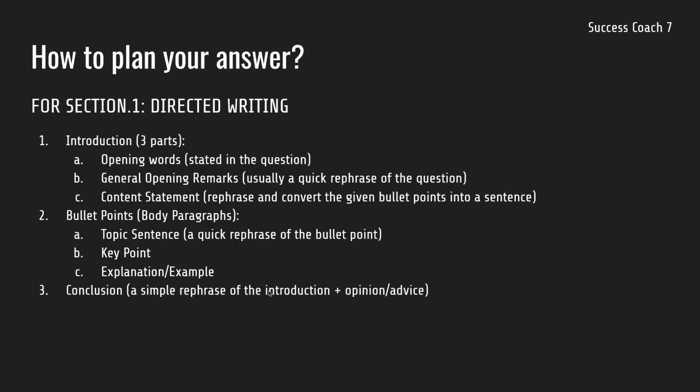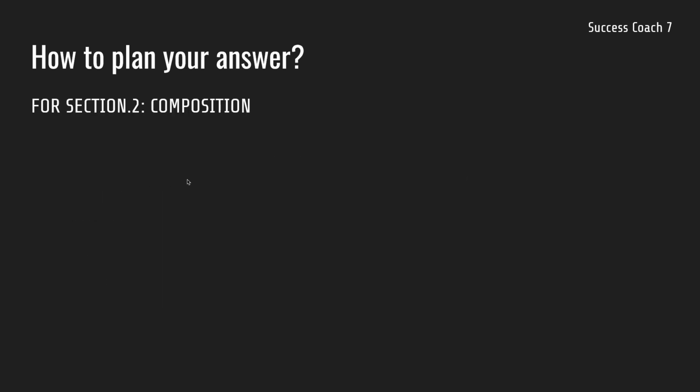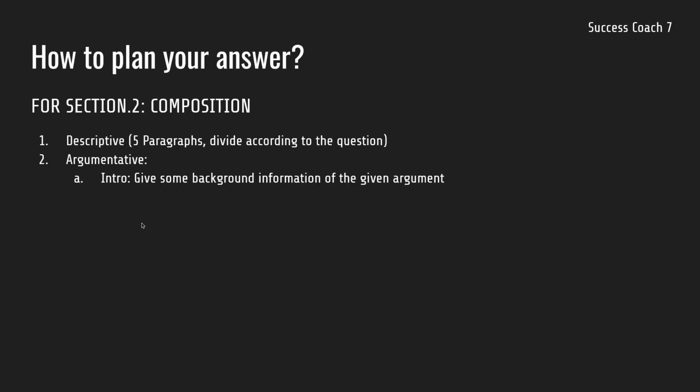So moving forward, for section 2 composition, first we have the descriptive. Now not many people attempt this one, so we just have 5 paragraphs here. You can look at the question and divide your plan according to that. Looking at argumentative, we first have an introduction. So in the introduction of the argumentative essay, we give some background information of the given argument. Then we have the body paragraph 1, where we give 3 reasons with explanation to support our argument. Whatever the question is, you just give 3 reasons to support that argument.